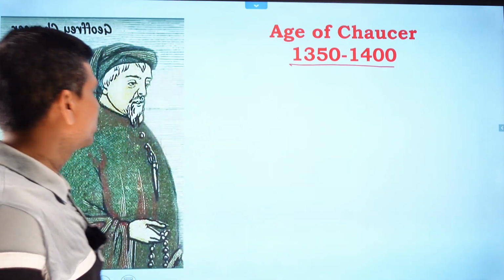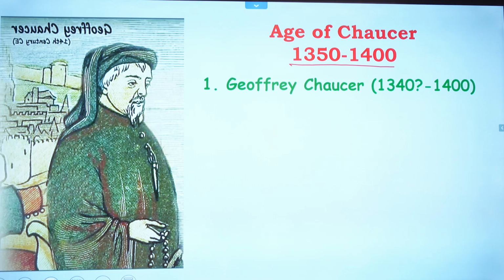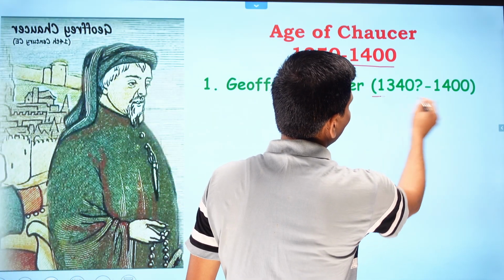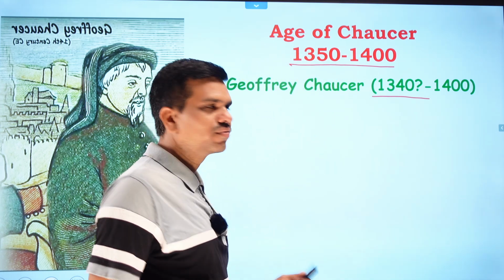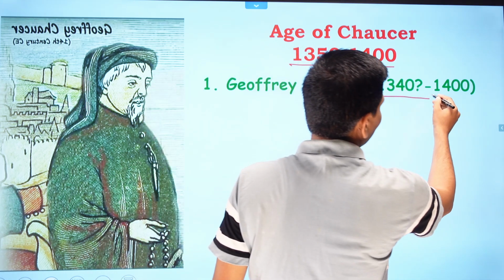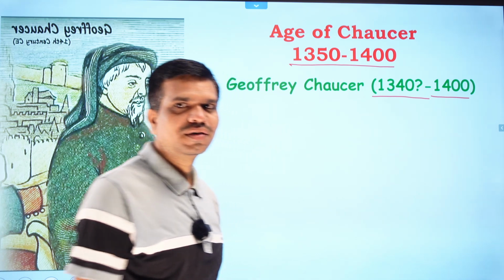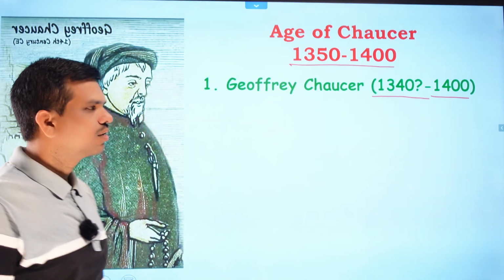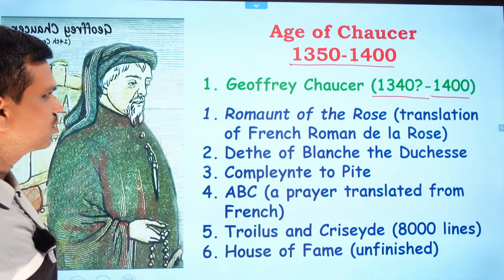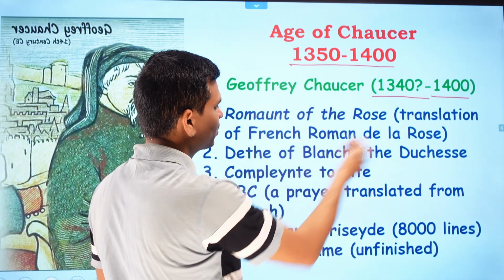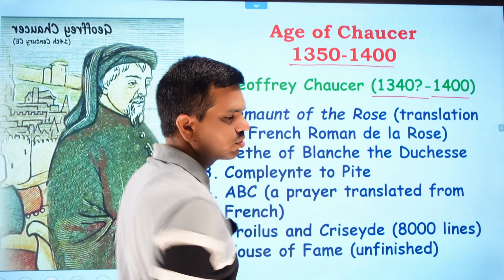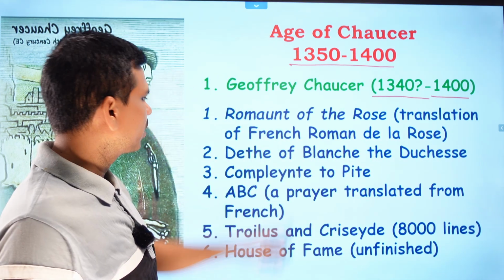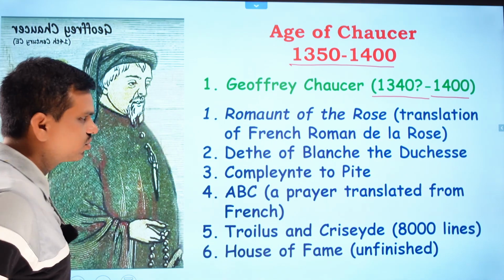Very first we have Chaucer himself, and this is the portrait of Chaucer you can see. His date of birth is considered 1340. It is not confirmed, but it is assumed. He died in 1400. So this is the lifespan of Geoffrey Chaucer, and he composed some important works like Romance of the Rose. It is a translation of the French Roman de la Rose, meaning Romance of the Rose. It is also an important translation by Geoffrey Chaucer.